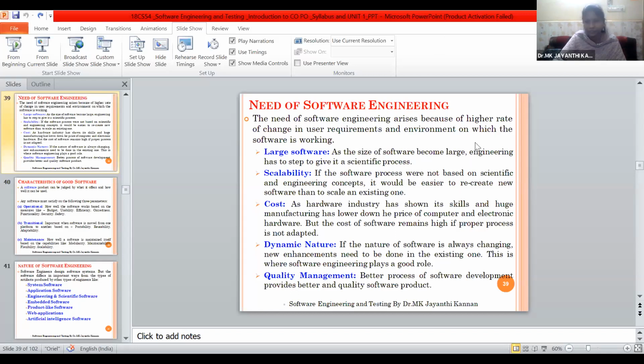Are you able to see this screen? Are you able to see the screen?